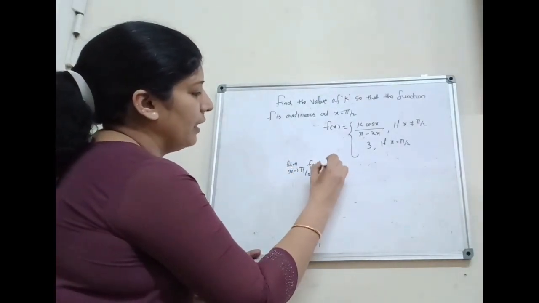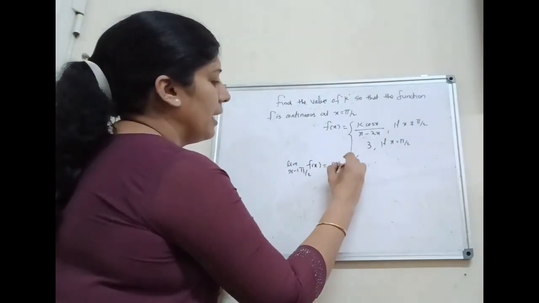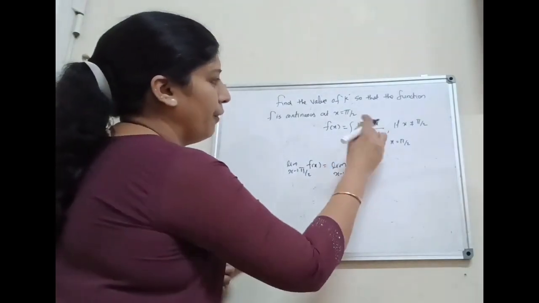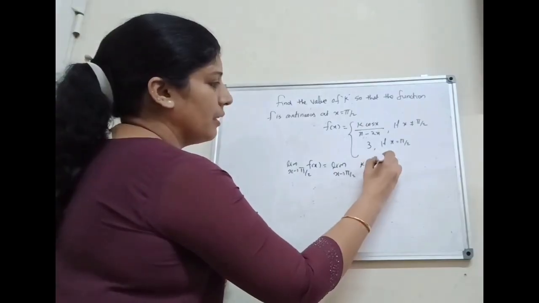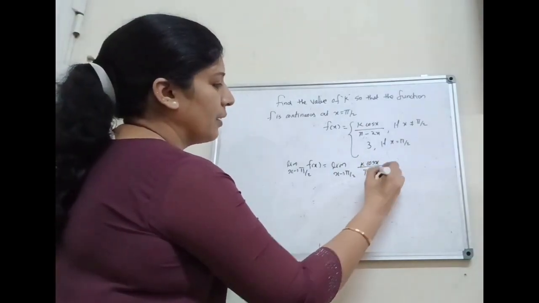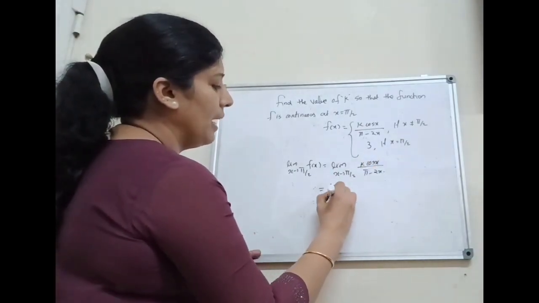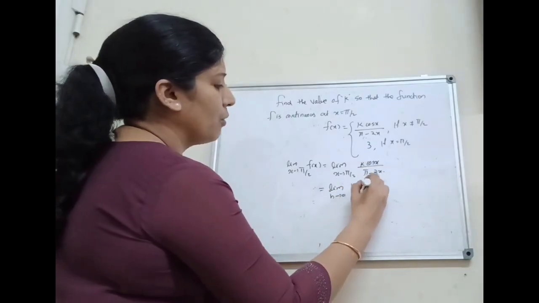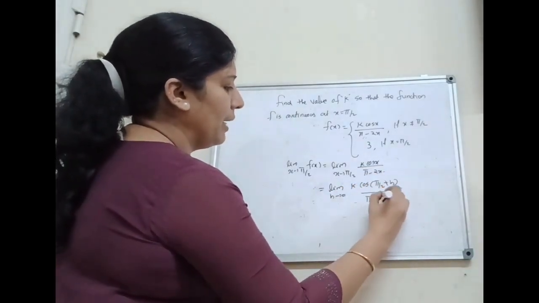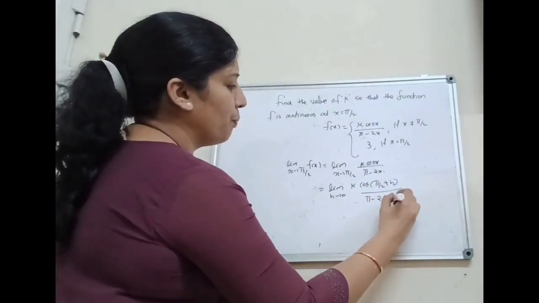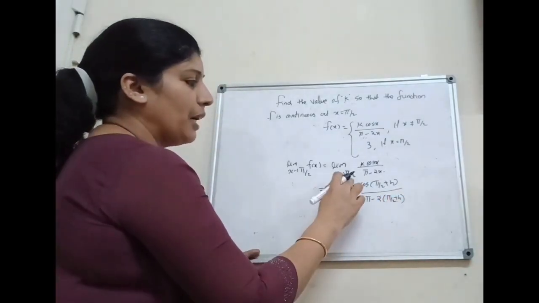f of x is what? It is equal to limit x tends to pi by 2 of f of x, that is k cos x divided by pi minus 2x. That is equal to limit h tends to 0 of k into cos of pi by 2 plus h divided by pi minus 2 into pi by 2 plus h, where x tends to pi by 2.